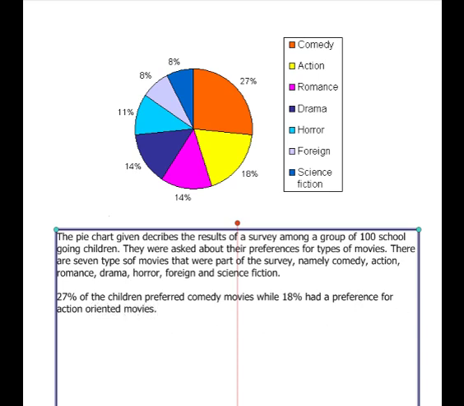Now, oriented is a new word that we've introduced, so it helps to bring up your vocabulary and improve it. So 27% of the children preferred comedy movies, while 18% had a preference for action-oriented movies.